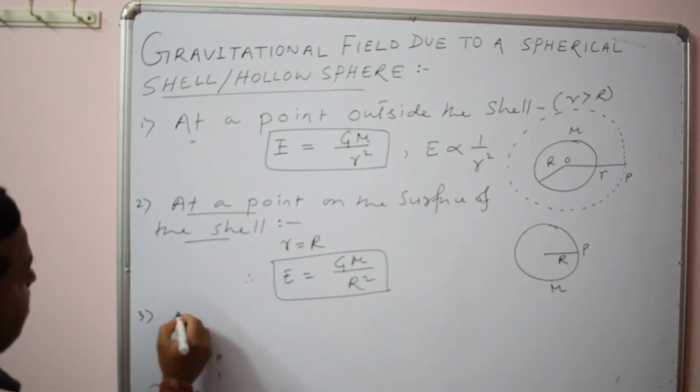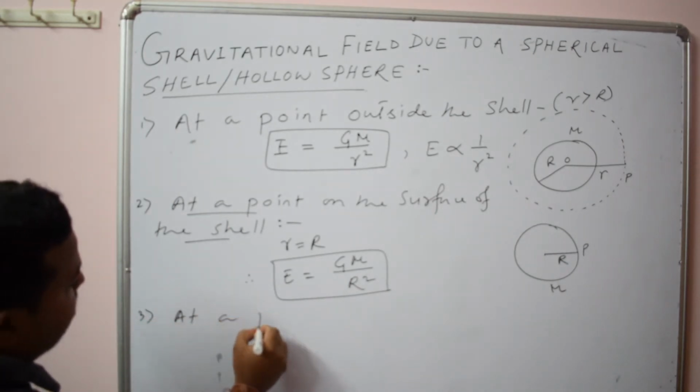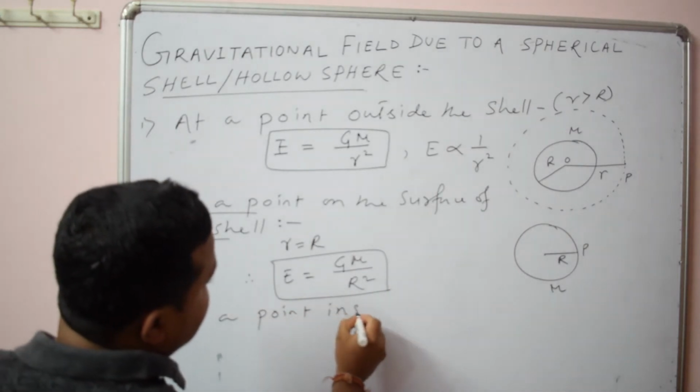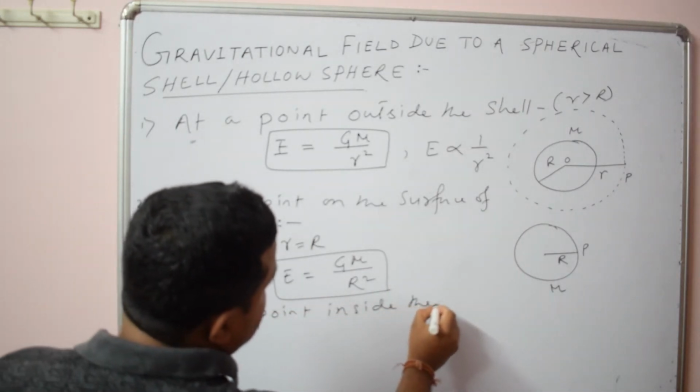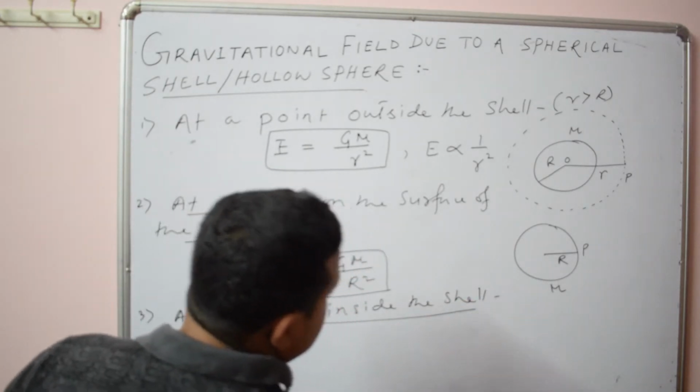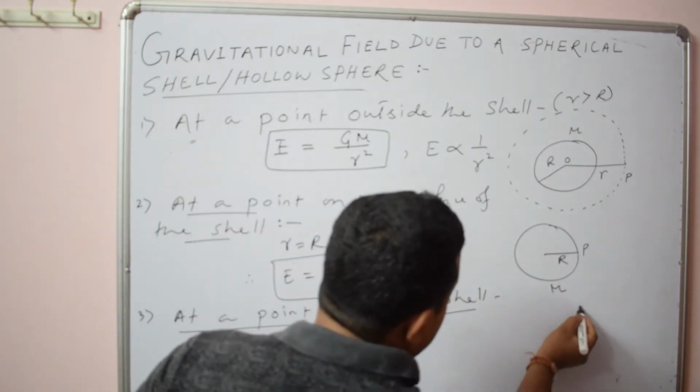Then at a point inside the shell, now here you see it is a spherical shell or hollow sphere.